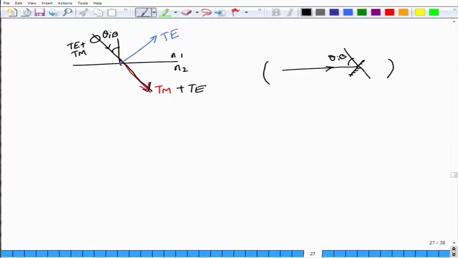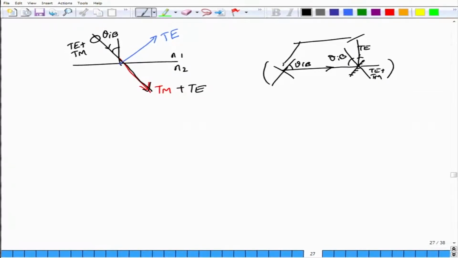Let us say this is a two-way mirror, or maybe I keep one more mirror at this point, do not worry about that. This is the normal, so you have a theta IB going in and coming back. Then what happens? The light that gets reflected will only be polarized along the TE direction. The transmitted light will be TE plus TM, but the reflected light will only be TE, and this light is the one that would further be transmitted and reflected back.